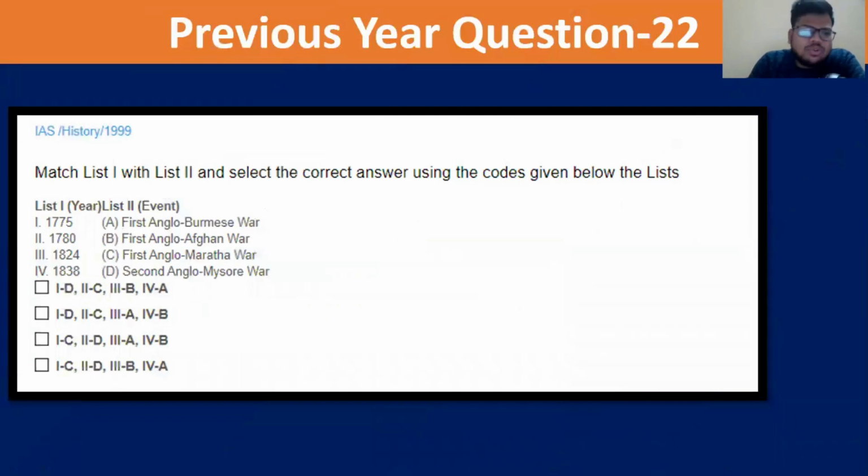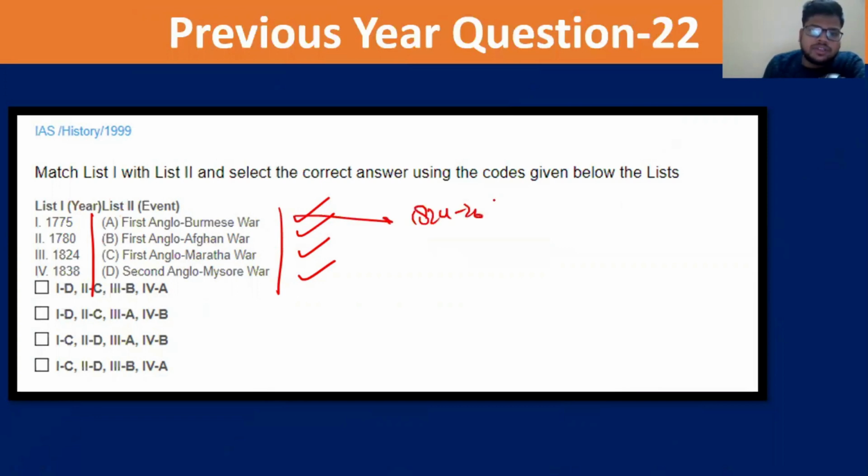Next question, a very easy question again. A 1999 question. You are given a list of years, and secondly a list of the wars: Anglo-Burma War, Anglo-Afghan, Anglo-Maratha, Anglo-Mysore. So the first Anglo-Burma War, when did it happen? The First Anglo-Burma War was in 1824 to 1826 under Lord Amherst.